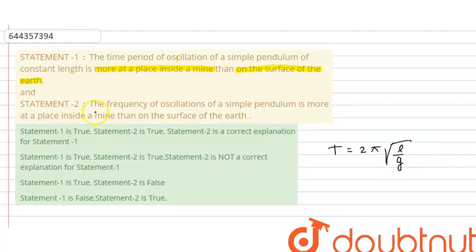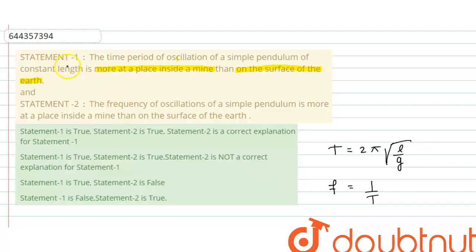Now statement 2. The frequency of oscillation of a simple pendulum is more at a place inside a mine than on the surface of the earth. No, this is a false statement because frequency is inversely proportional to time period. Your frequency is equal to 1 by T. So here if we go below the surface of the earth, or you can say inside a mine, then g will decrease, time period will increase, then frequency will decrease.